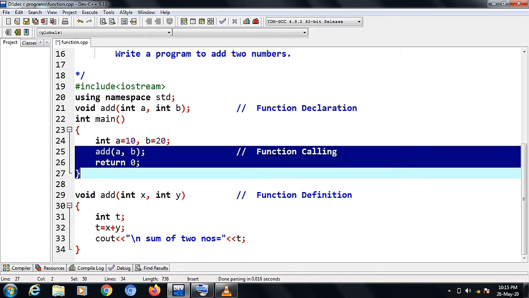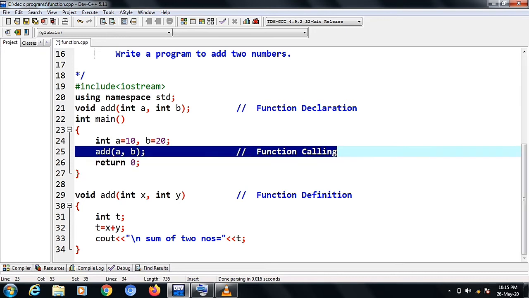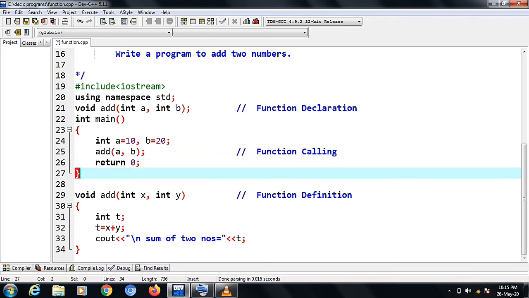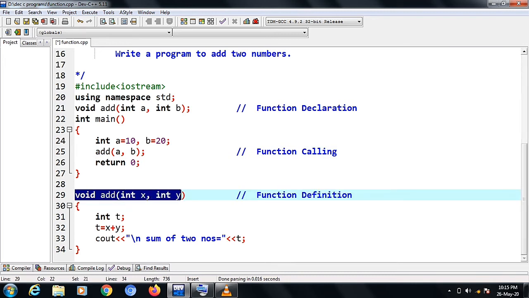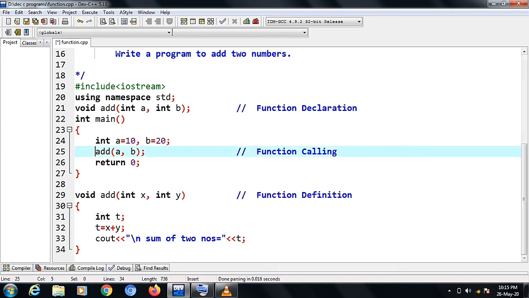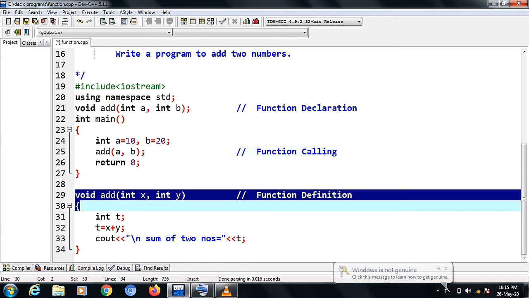After that I am calling the function add(a, b). This is called the function calling. Here I am calling the function add with two arguments a and b. Whenever we call a function, we jump to the definition of the function, which is also called the called function. This is called the definition of the function. Whenever we call add(a, b), we will jump to the called function.